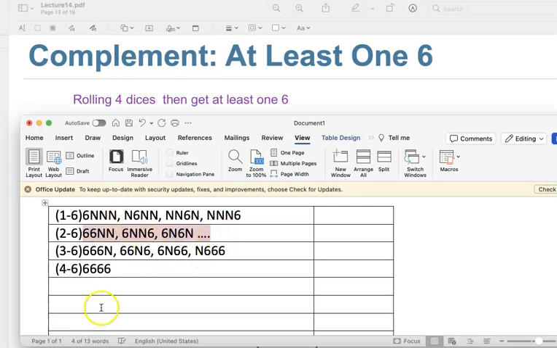So each one is 1/6, actually 1/6 to the power of 4. But it's actually easier to think about this question this way: you can list all the combinations, then you add them together. Each one is 1/6 to the power of 4. But since we told you at least one 6, what does that mean? That means all the combinations minus